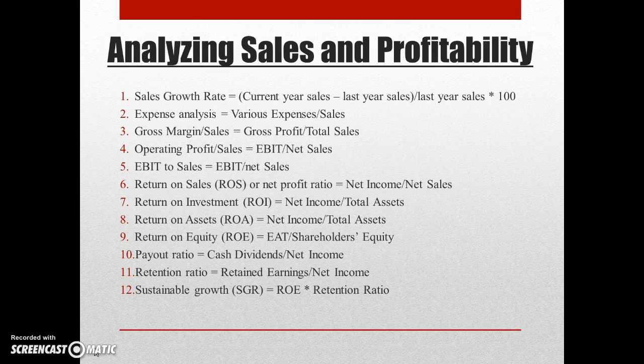The above formulation clearly shows that if management wishes to improve their return on equity, they need to improve profitability, efficiency in the use of assets, and optimize the use of debt in their capital structure. The sustainable growth rate shows how much the company will grow in the future if some of the key ratios remain the same as in previous years.